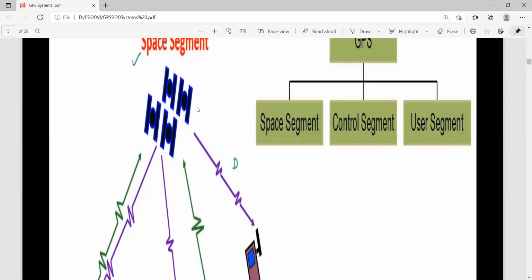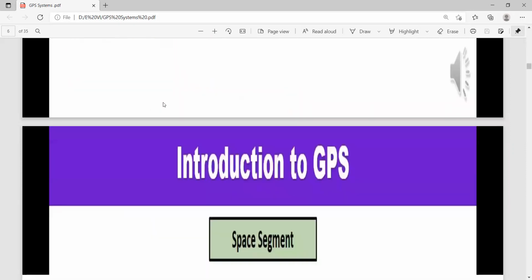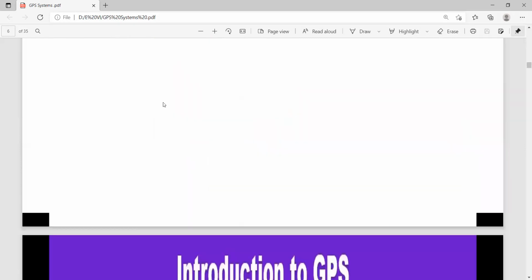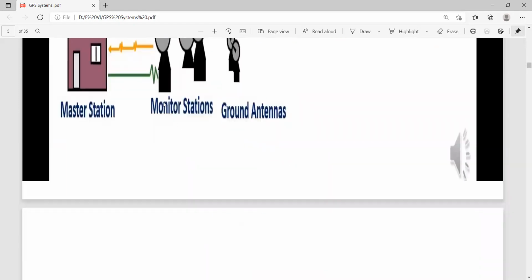In the space segment, we have 24 satellites. These four are a cluster. So one satellite, 2, 3, 4. This is the cluster in that particular location. In that particular location, we have 4 satellites. In some other location, we have another 4 satellites. Like that, we have 6 clusters of 24 satellites. So this is the general diagram of the various segments. So those are the various components of the GPS.